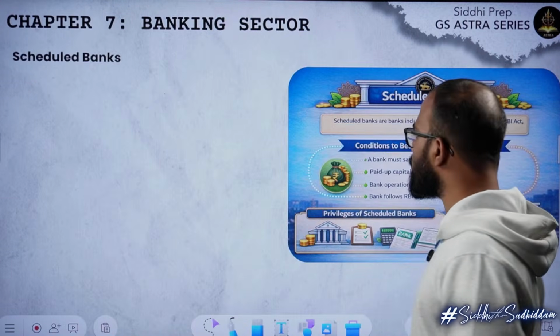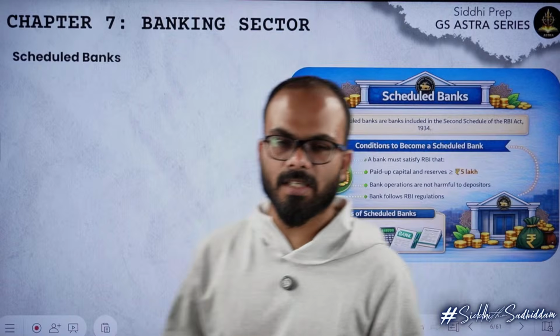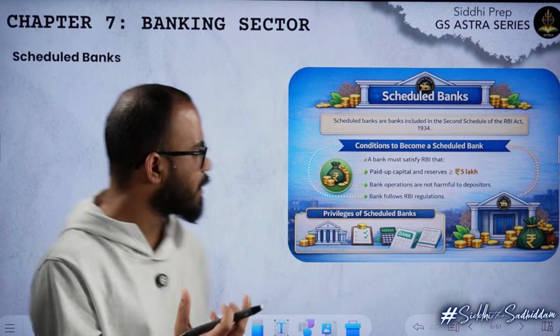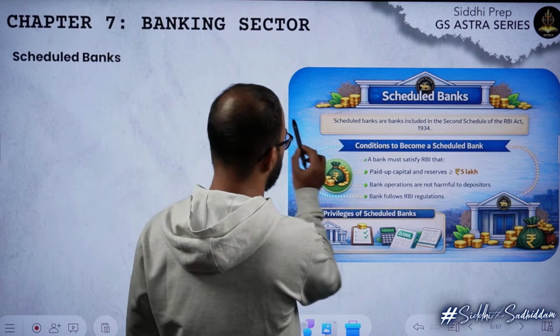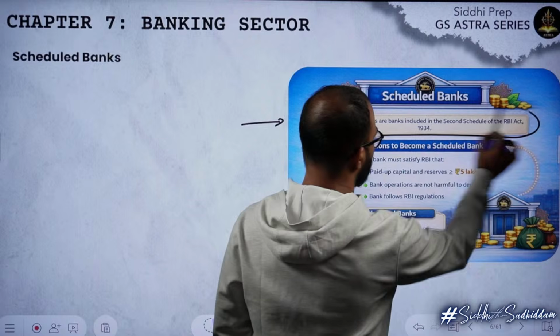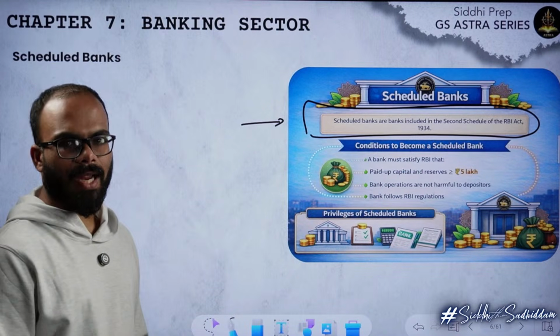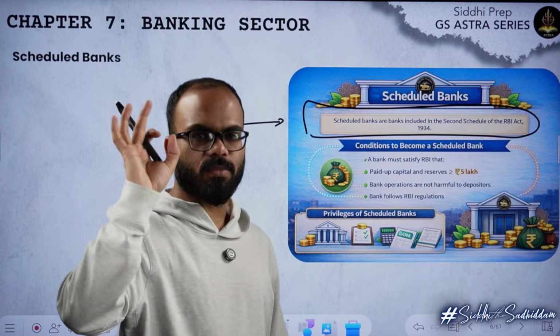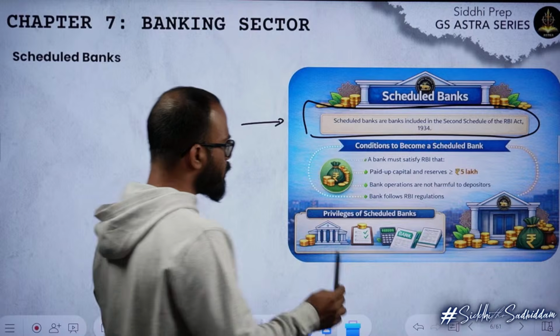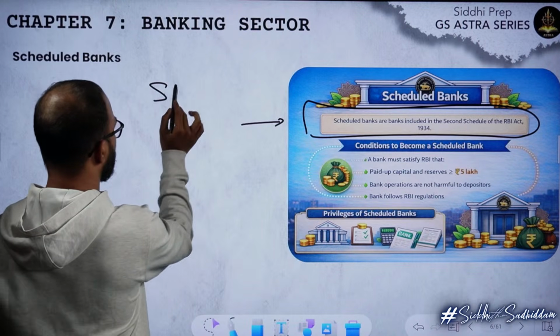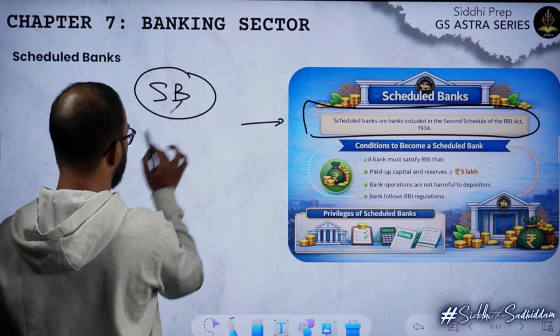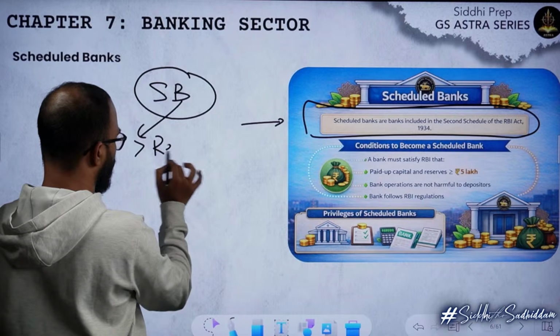If you are writing any banking exam, they can ask you what is the difference between a particular type of bank. As far as scheduled banks are concerned, I told you they are included in the second schedule of RBI Act 1934. This line is important, they can ask you. If you want to be a scheduled bank, the meaning is you will have more responsibility.